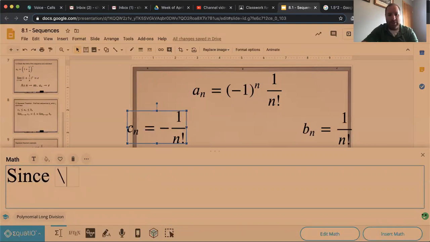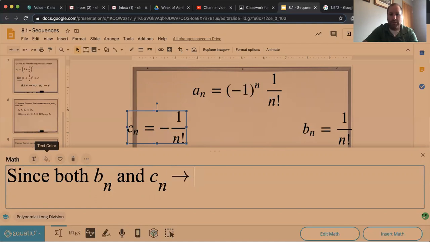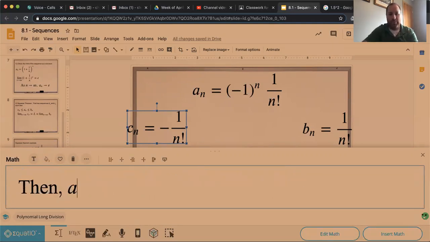Since both of those go to 0, then a sub n has to go to 0. That's the basic idea there.